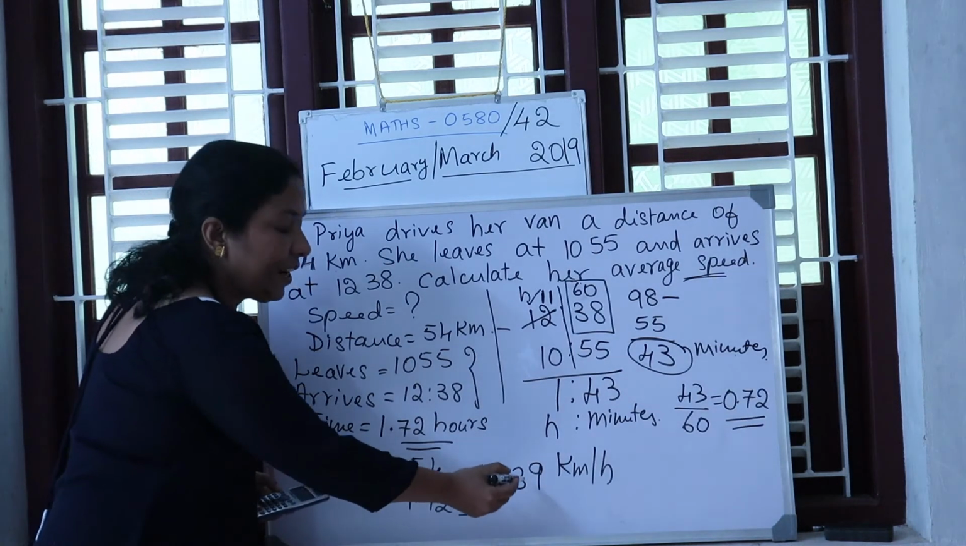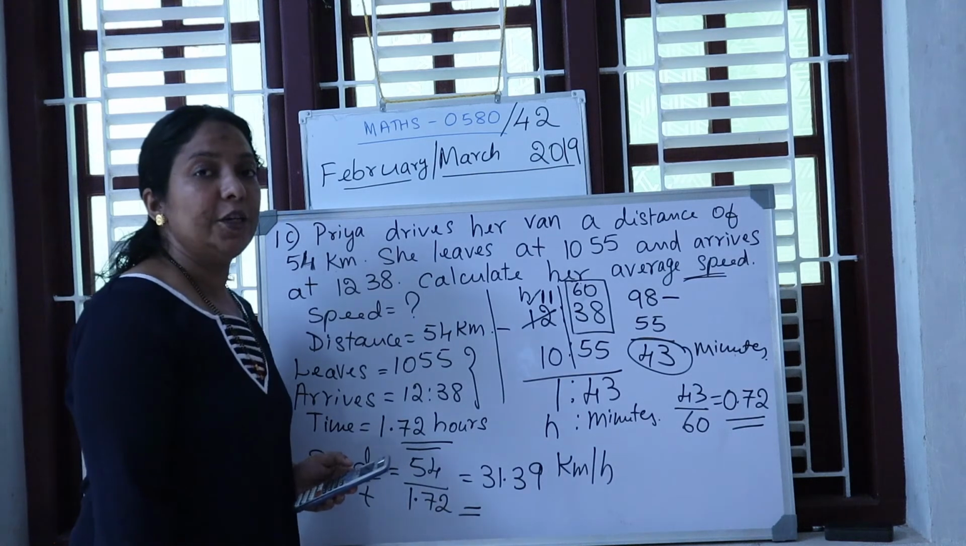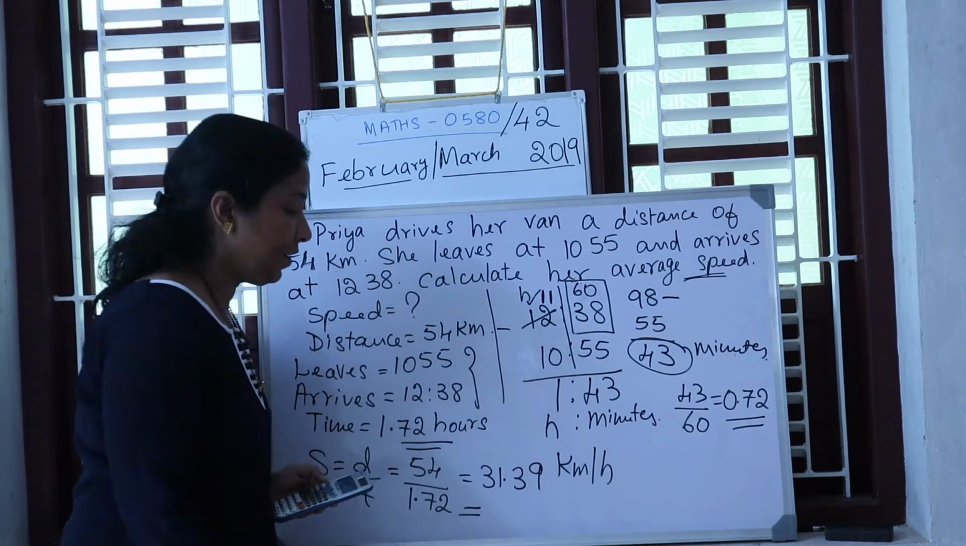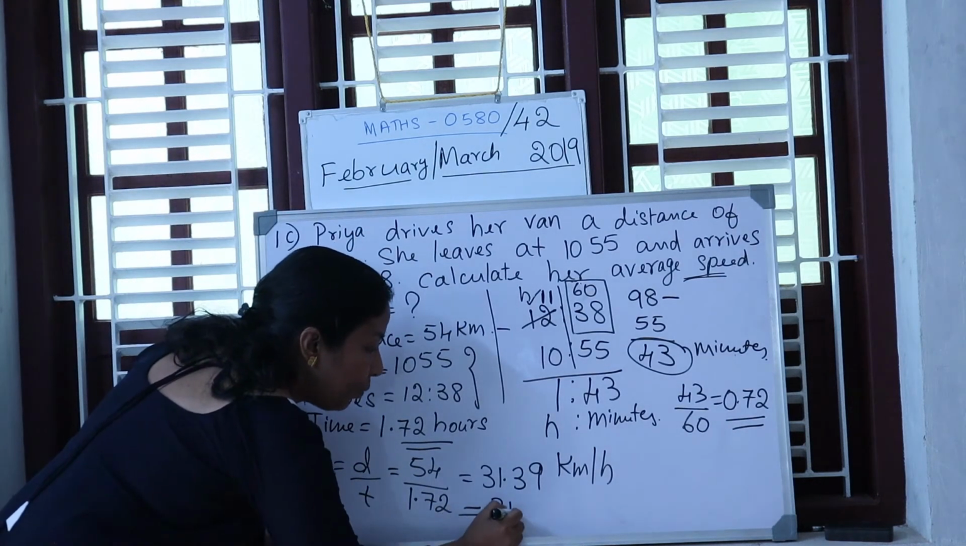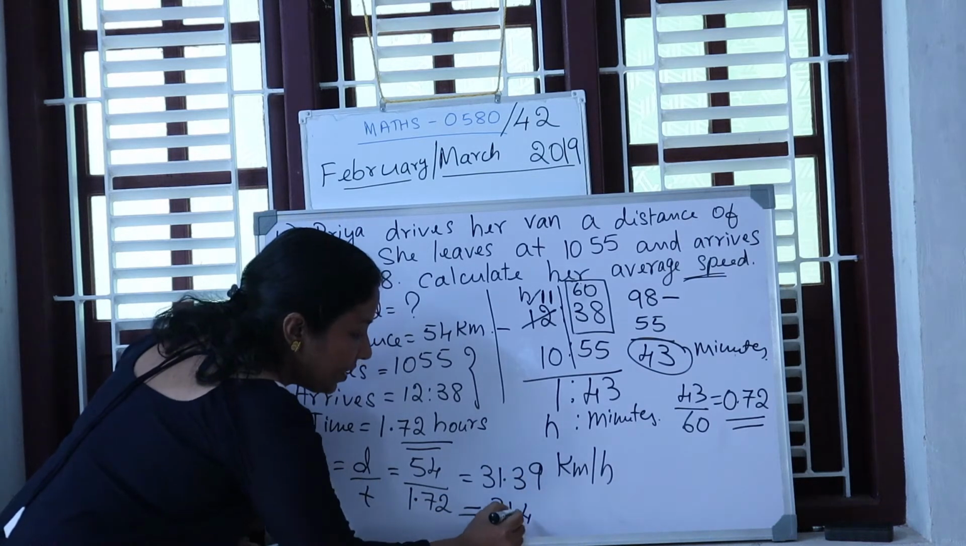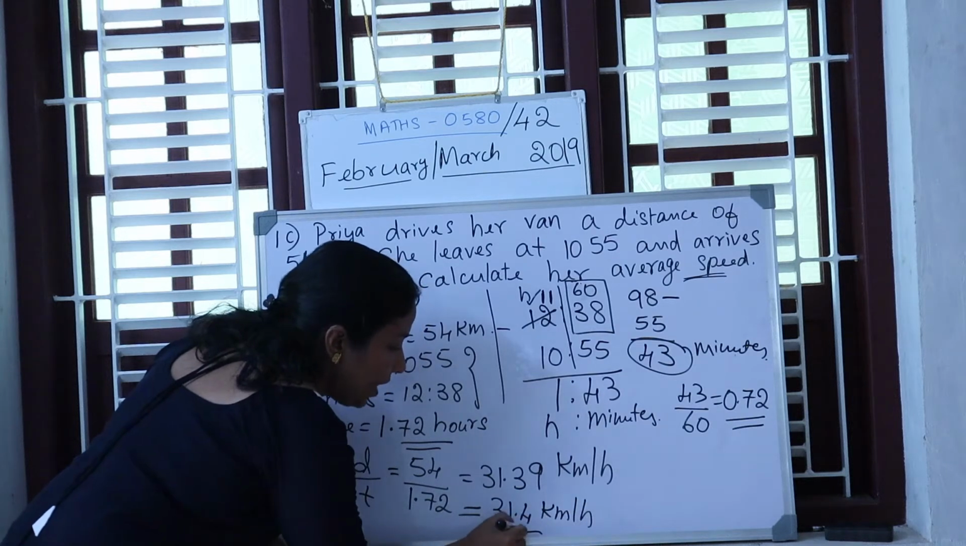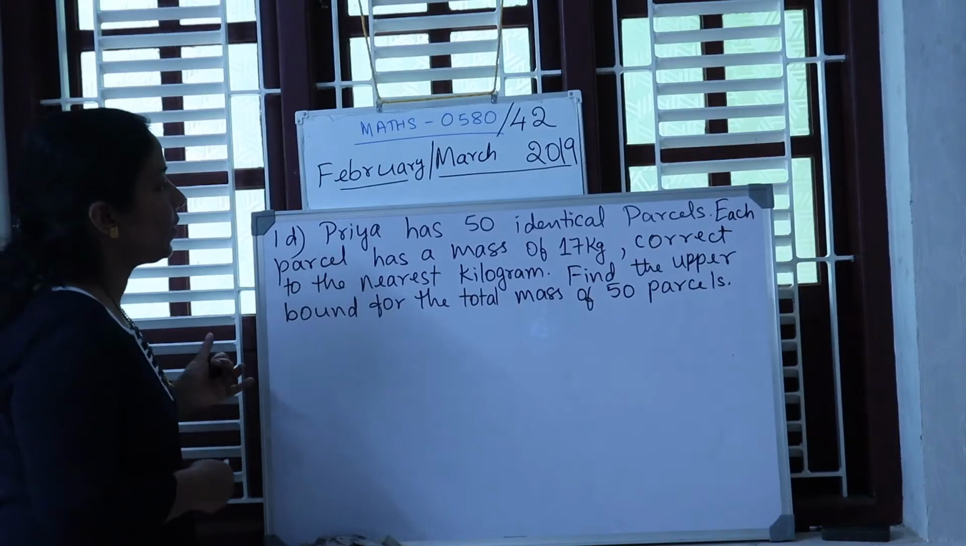Now how many significant figures are there? 1, 2, 3, 4 significant figures are there. You can round that to 3 significant figures. That is 31 point, look at the neighbor, it is above 5, so increase by 1, that is 31.4 kilometer per hour. This is the answer.